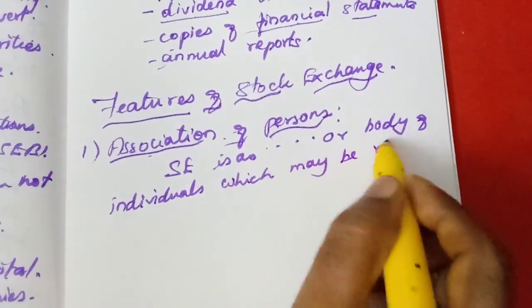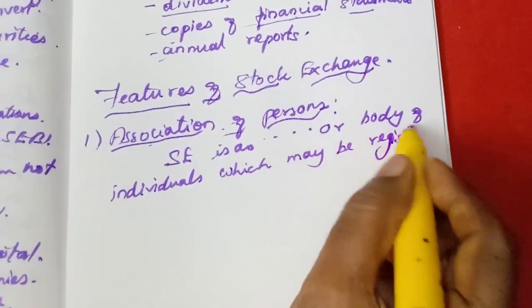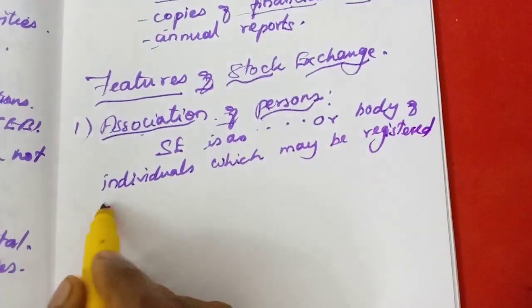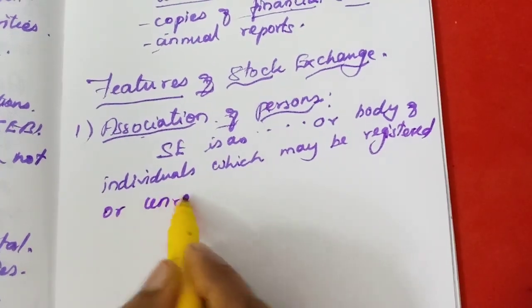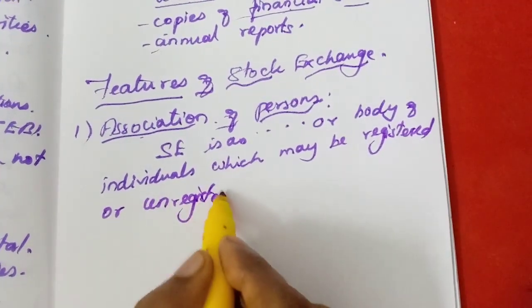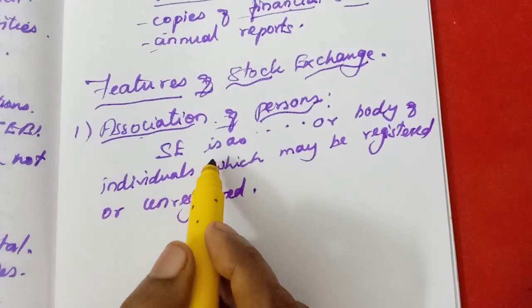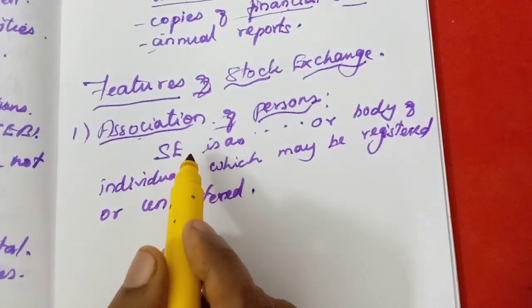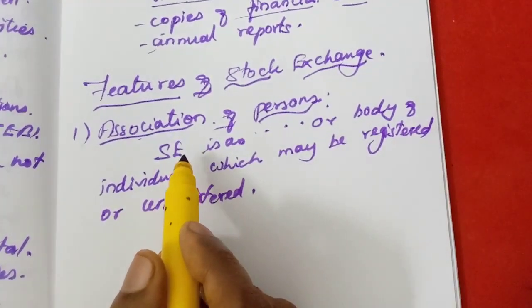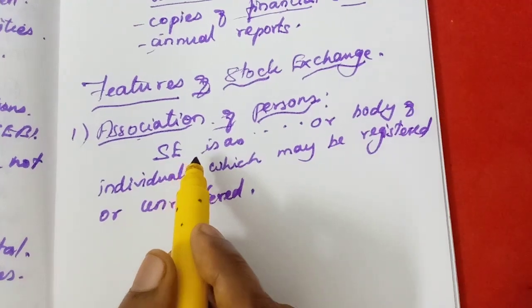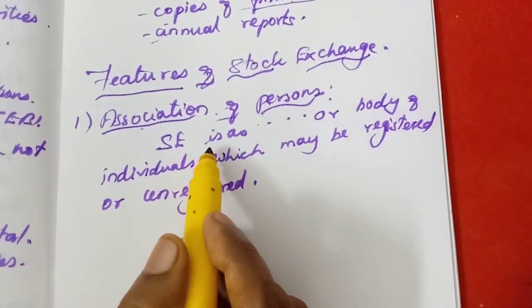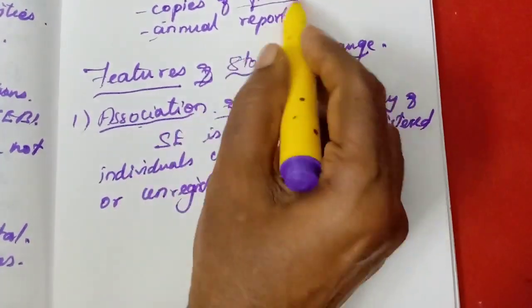Incorporated means registered or unregistered. Okay, that is the first feature of stock exchange. All these are the long answers. Okay, these functions. One question, first question, function is the first question.